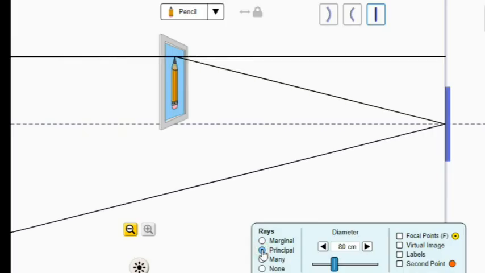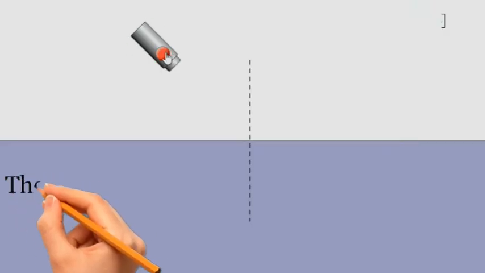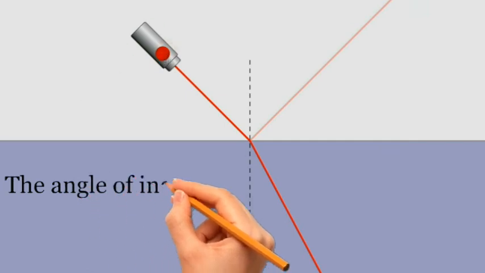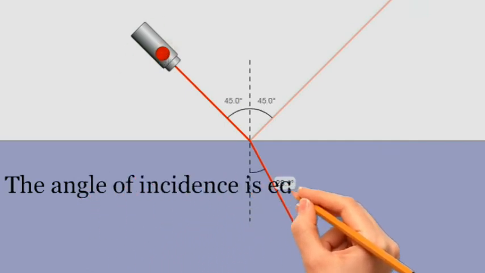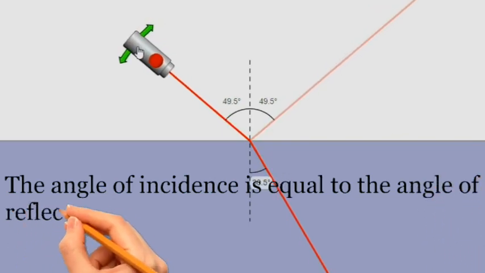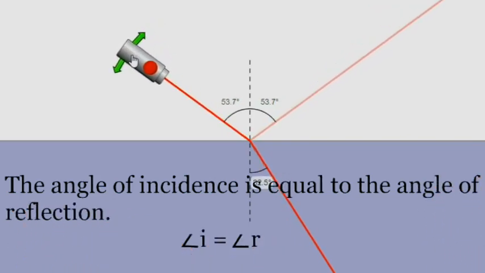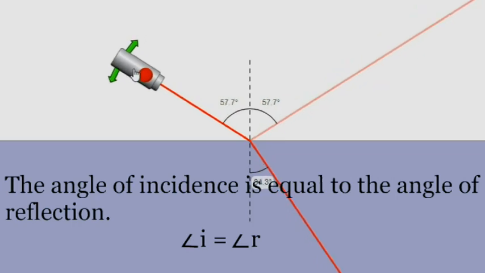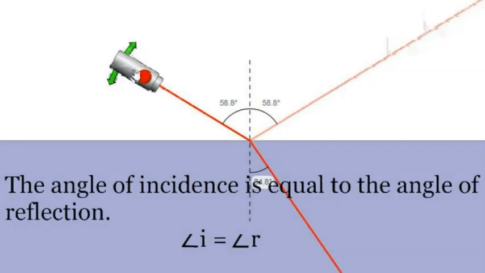Laws of reflection. The laws of reflection describe how light waves behave when they are reflected off a surface. There are two main laws of reflection. First law of reflection. The angle of incidence is equal to the angle of reflection. This means that the angle at which light strikes a surface is the same as the angle at which it is reflected off the surface.